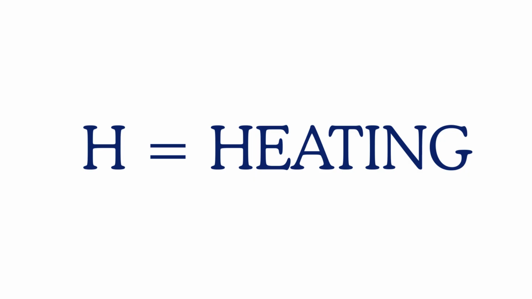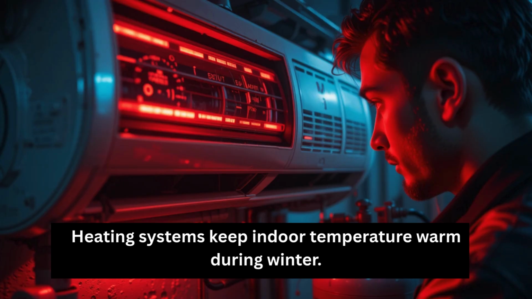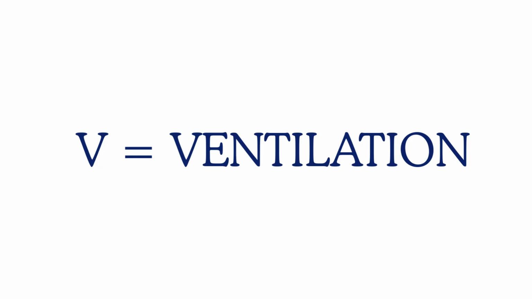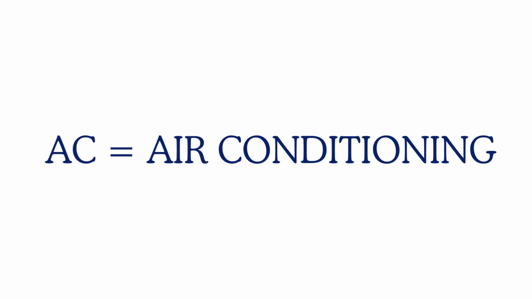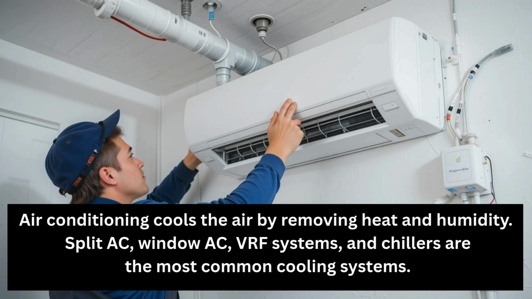H equals heating. Heating systems keep indoor temperature warm during winter. V equals ventilation. Ventilation removes stale air and brings in fresh air. It controls odors, smoke, dust, and keeps oxygen levels balanced. AC equals air conditioning. Air conditioning cools the air by removing heat and humidity. Split AC, window AC, VRF systems, and chillers are the most common cooling systems.